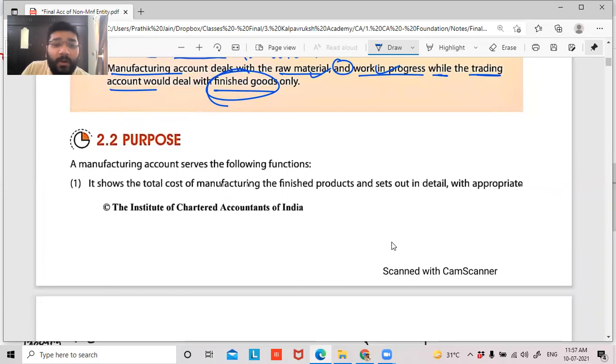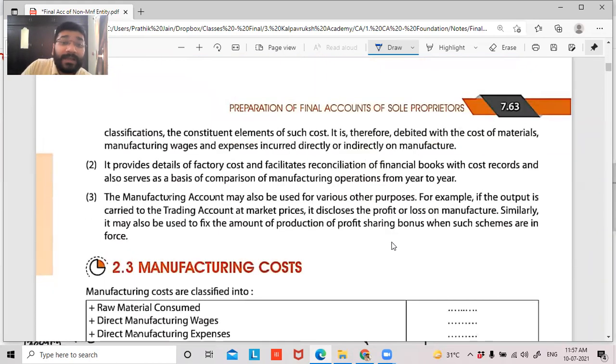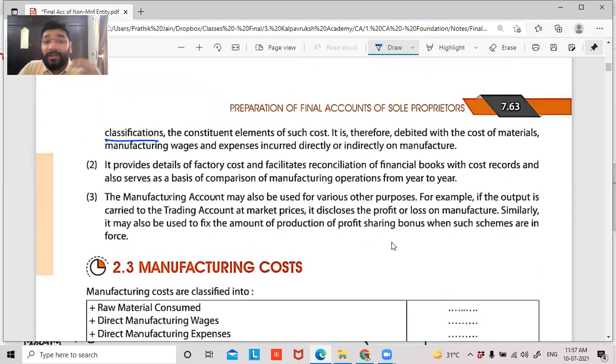A manufacturing account serves the following function. It shows the total cost of the manufacturing of the finished products and sets out the detail with appropriate classification, the constituent elements of such cost. For example, guys, in a manufacturing account, the purpose is to get the cost, and the cost is presented in such